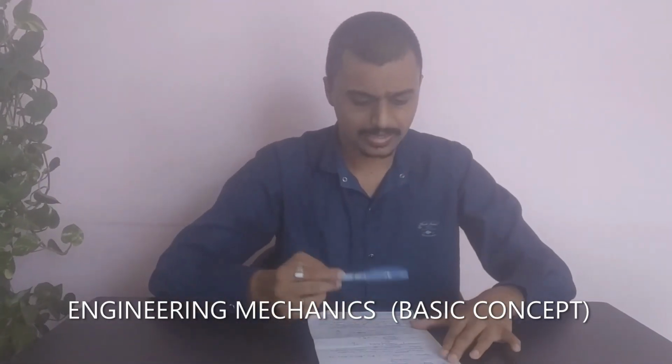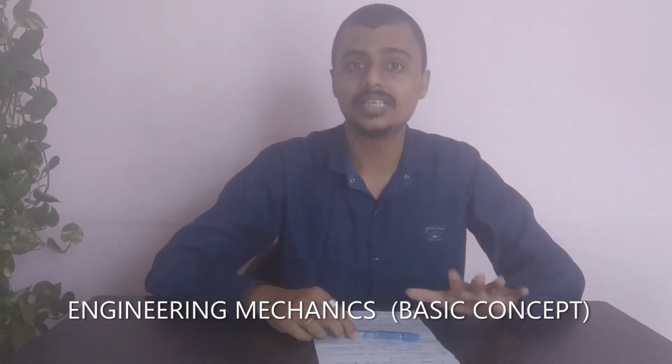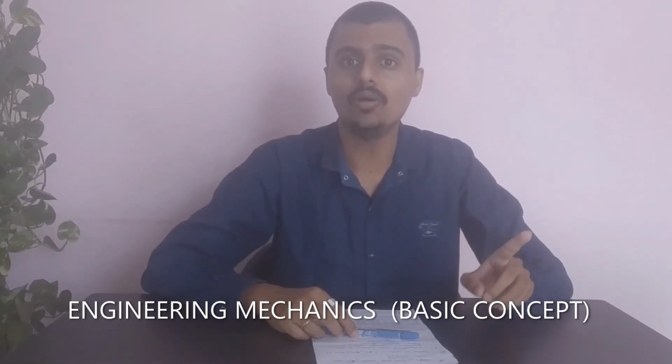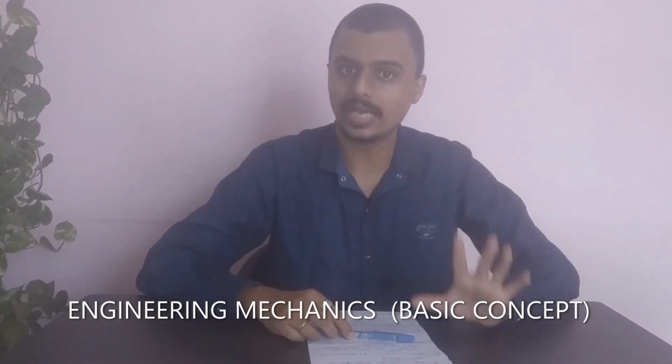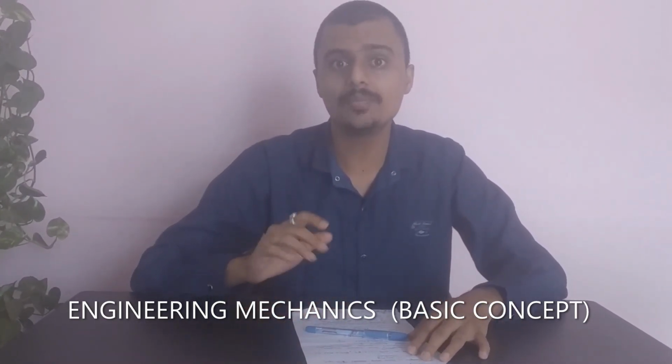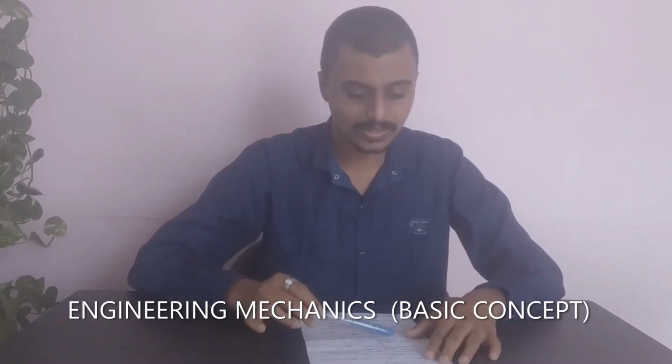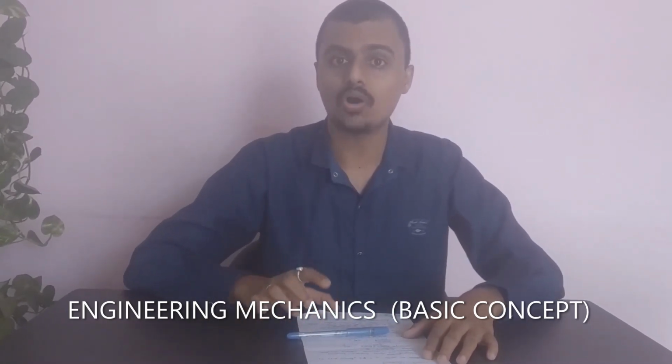Next one is acceleration. What is acceleration? Acceleration is the ratio of change in velocity to the time. Remember, acceleration is the ratio of change in velocity to the time. Therefore, its unit is meter per second squared. Next one is jerk. Jerk is the ratio of change in acceleration to the time. So its unit is meter per second cubed.